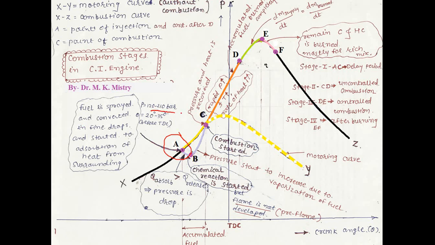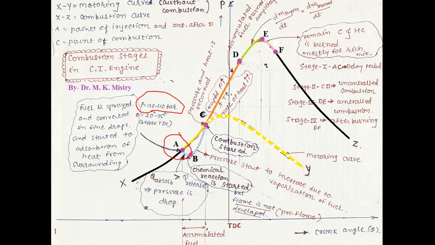So in the case of the diesel engine, fuel is injected with high pressure compared to the petrol engine. In the petrol engine, the GDI engine, gasoline direct injection system, is also there, but its working is somewhat different. Here we are discussing the combustion in CI engine.